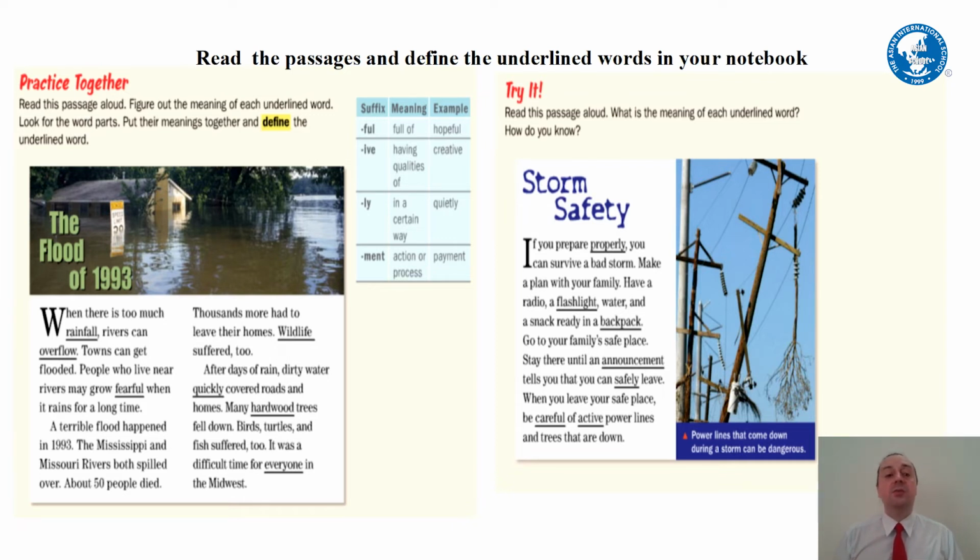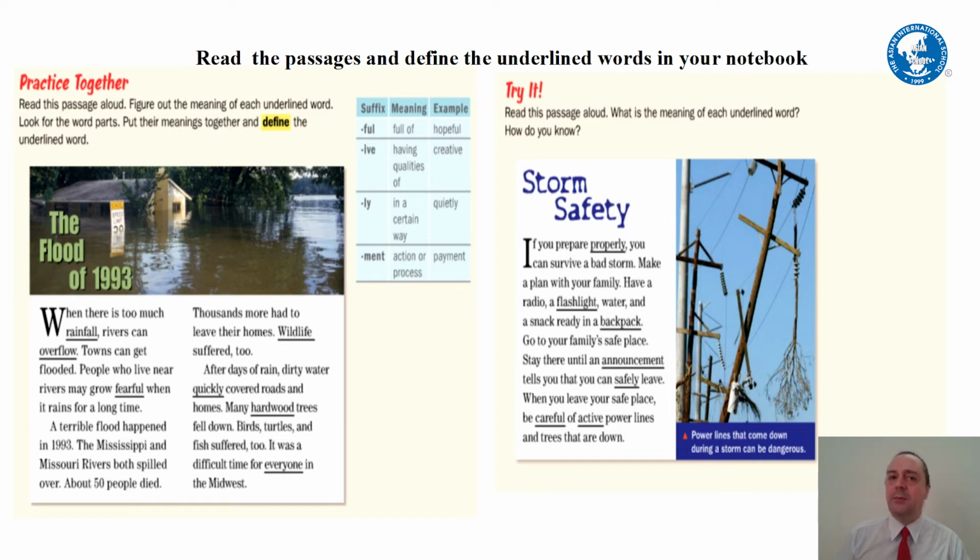When there is too much rainfall, rivers can overflow. Towns can get flooded. People who live near rivers may grow fearful when it rains for a long time. A terrible flood happened in 1993. The Mississippi and Missouri rivers both spilled over.